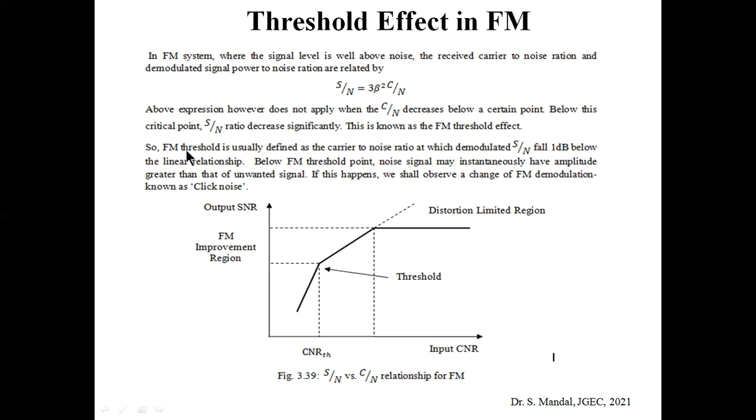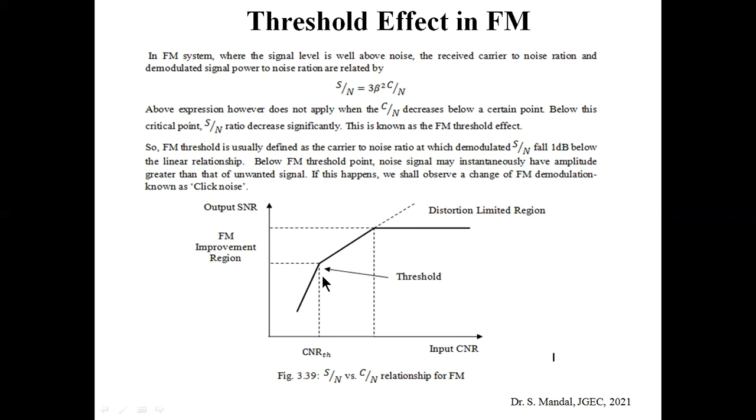FM threshold is usually defined as the carrier-to-noise ratio at which the demodulated S/N falls 1 dB below the linear relationship. So that is the point. Below the FM threshold point, the noise signal may instantaneously have amplitude greater than the wanted signal. So what is the significance of this region? Here the noise amplitude may be greater than the demodulated signal, which is not expected.